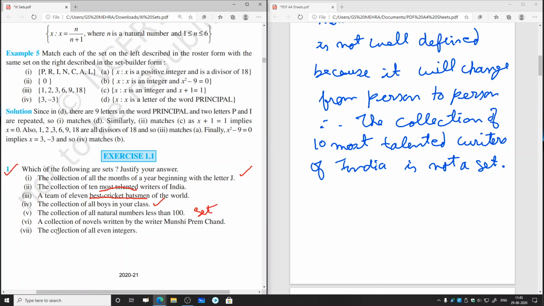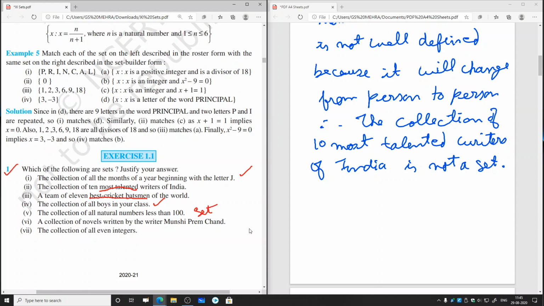Then sixth part, a collection of novels written by writer Munshi Premchand. Here also it is very much well defined, because Munshi Premchand has already written the novels, and the number of novels cannot change. So that means the collection of novels written by Munshi Premchand is well defined. It cannot be changed.